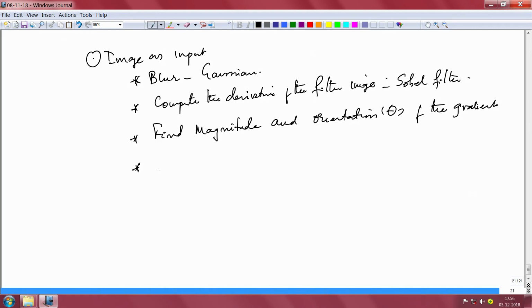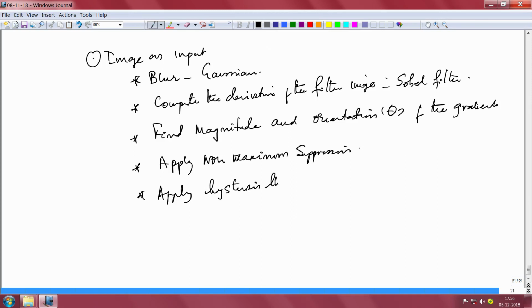Then you apply non maximum suppression, then apply hysteresis threshold by looking at high, low, and looking at connected pixels.